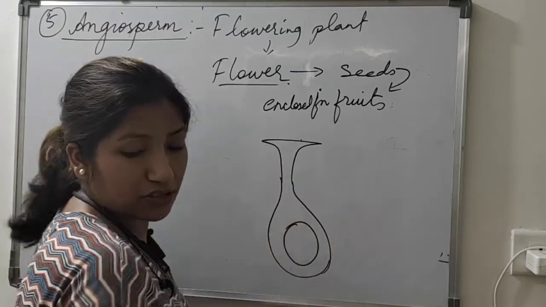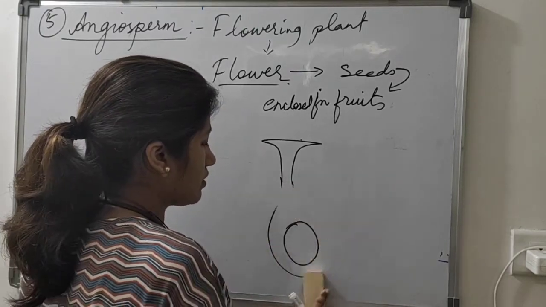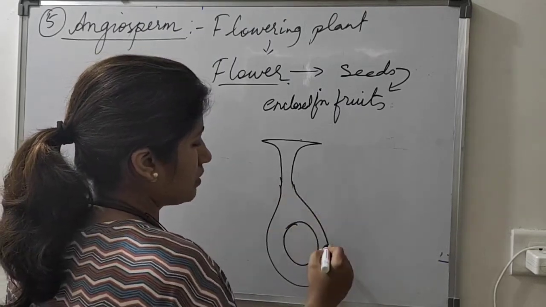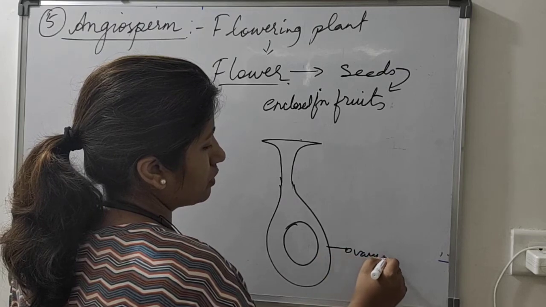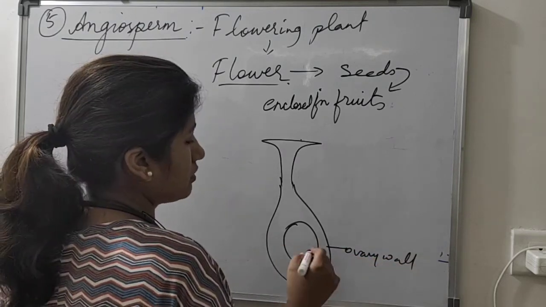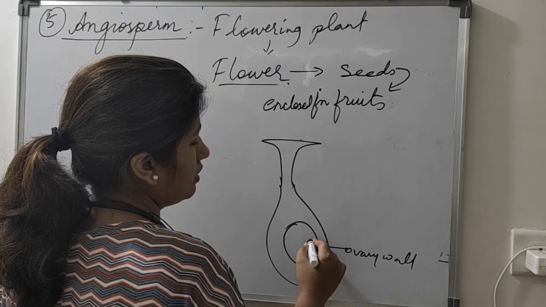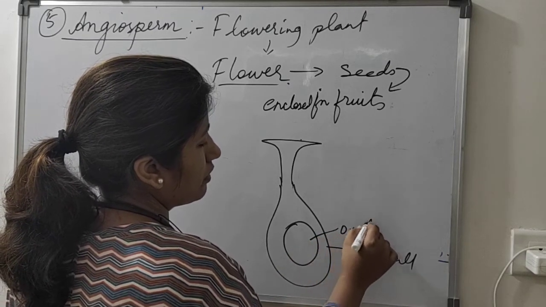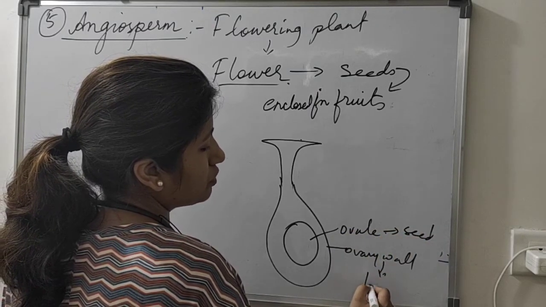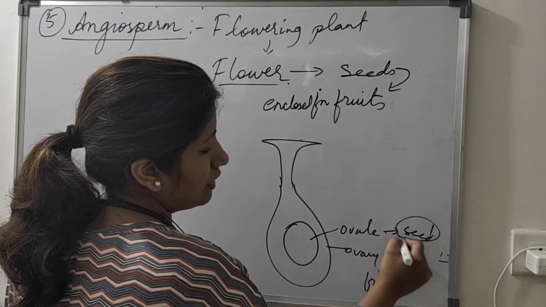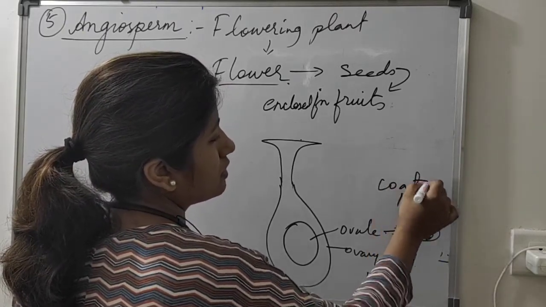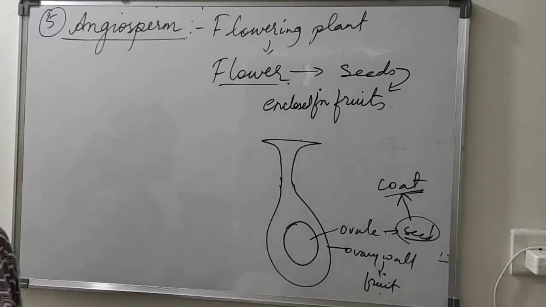In gymnosperm, the ovary was not present, but in angiosperm, the ovary is present. This is the ovary wall, which was not present in gymnosperm. The ovule converts into seed, and the ovary wall will convert into fruit. So the seed is enclosed inside the fruit, and the seed also has a seed coat.